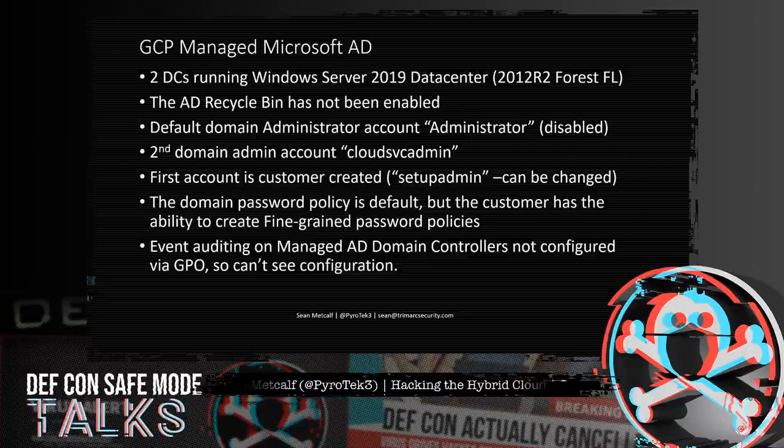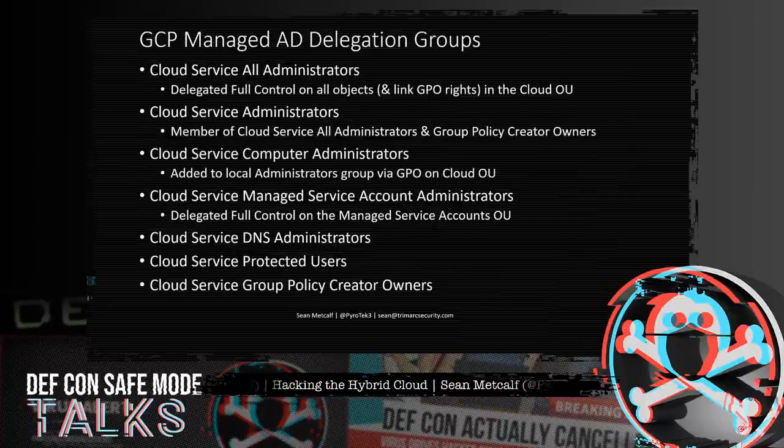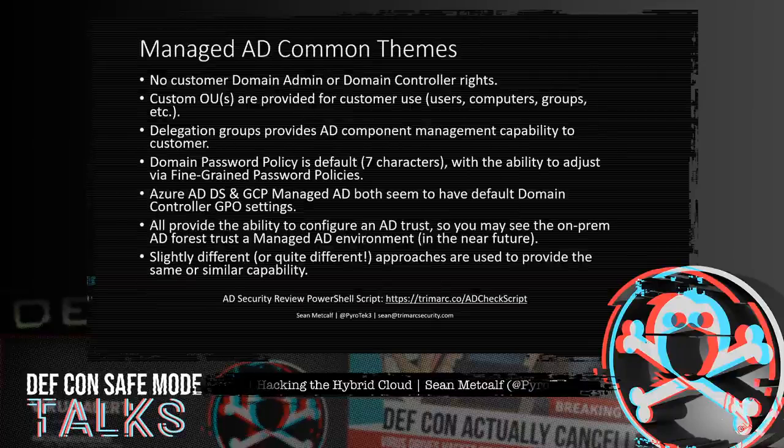And with this, the DC event auditing is not configured through group policy, so again, I couldn't identify how it may be configured. GCP managed AD has several delegation groups. They start with Cloud Service, and these are stored in the Cloud Service Objects OU. The Cloud Service All Administrators and the Cloud Service Administrators are the primary customer admin groups. GCP delegation groups include computer admins, managed service account admins, and others.